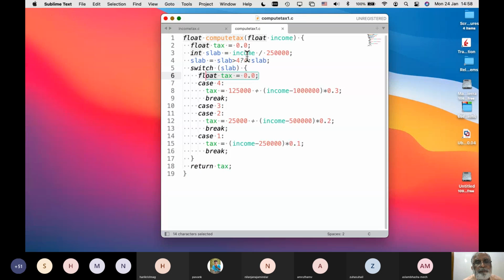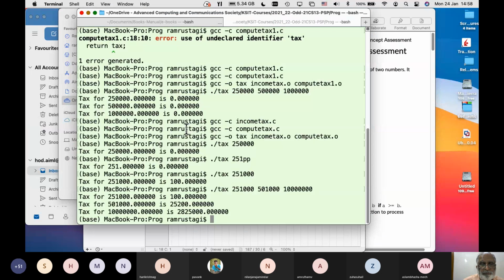If we look at this, text is given as 0, and since inside this switch block I have a different text variable, that will always return 0 irrespective of the text computed. I'll probably run and show that.